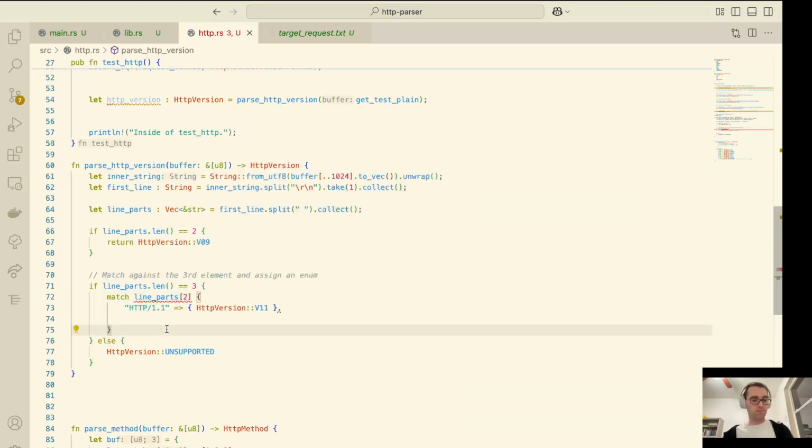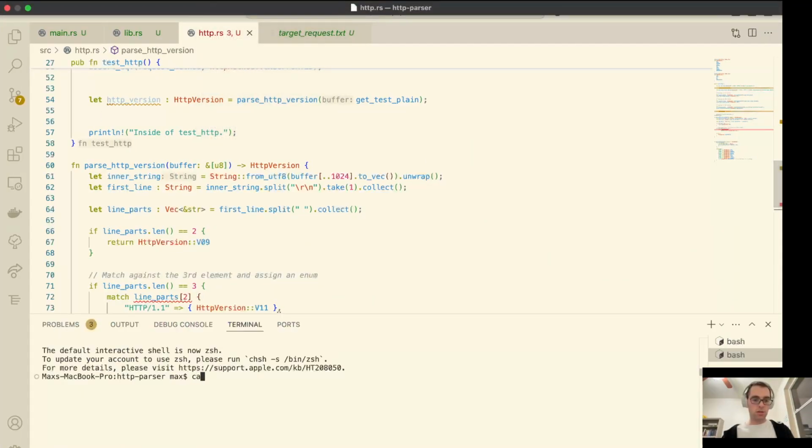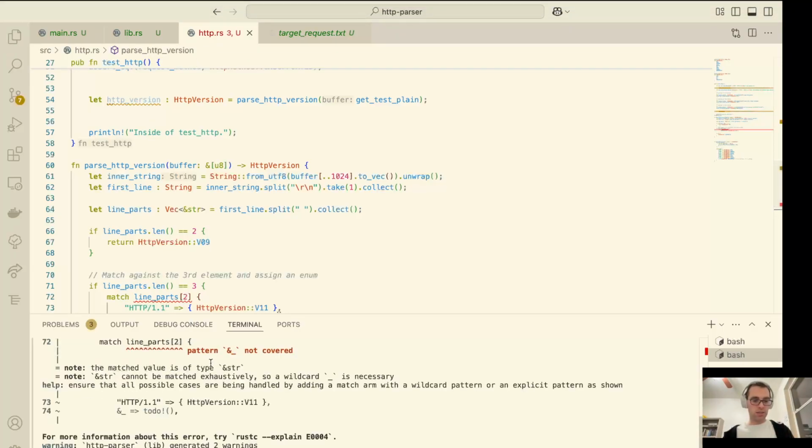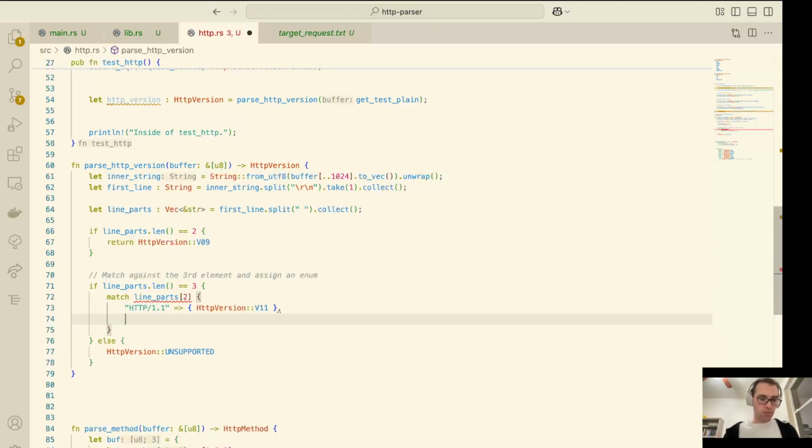As a matter of fact, let me show you. Let me try to compile. Let's go back to our terminal. New terminal, cargo run release. It'll yell saying you haven't covered this pattern, which is cool. I mean, very neat. So let's put this in, so at least it will stop yelling at us. And we're going to go HTTP version unsupported, just like we were doing down below.